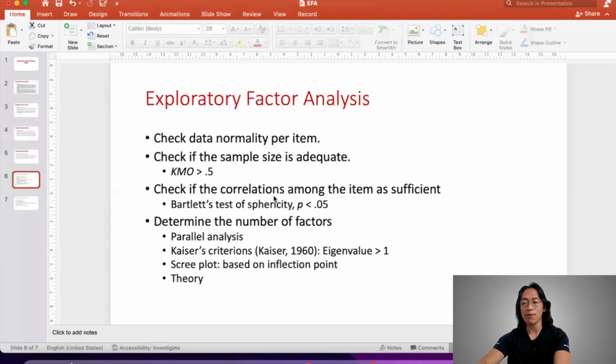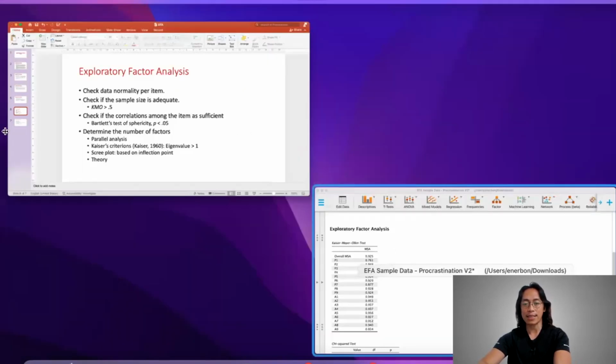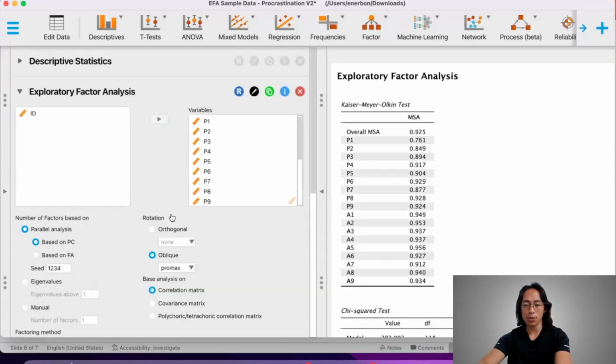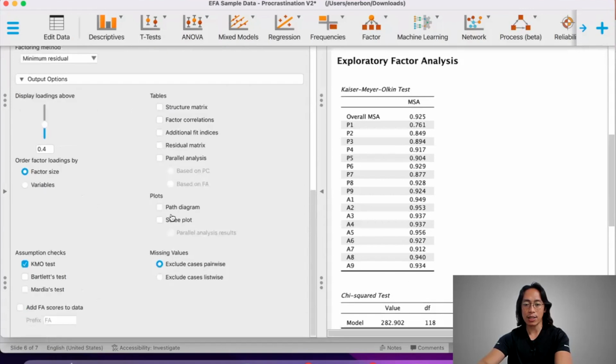Next, we check if the correlations among the items is sufficient, but we don't have to actually check each correlation coefficient. We can perform the Bartlett's test of sphericity, and what we want simply is a significant result with p-value of less than 0.05. So let's go back to our options and let's click on Bartlett's test.